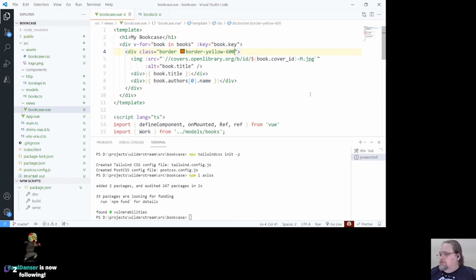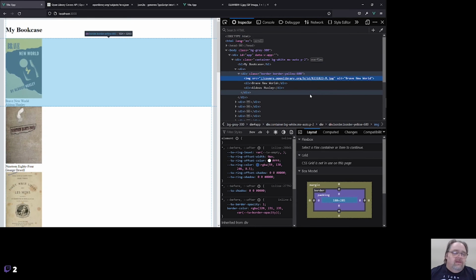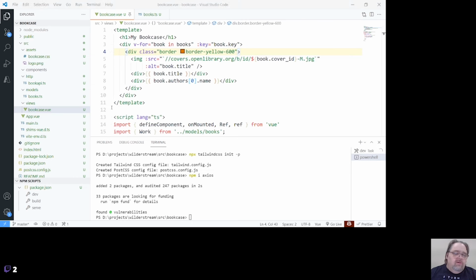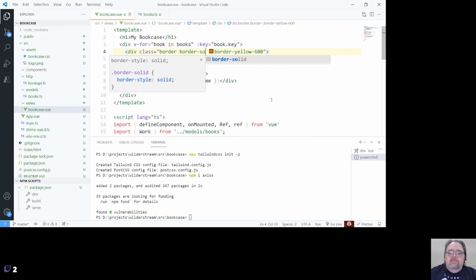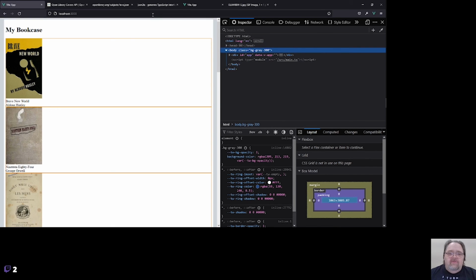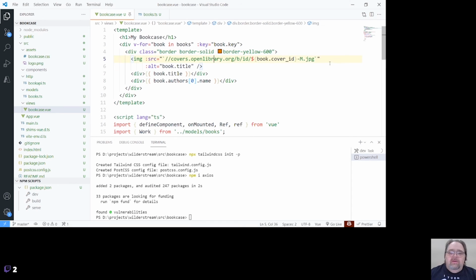I wonder what that sounds like. And if we go back, we can see we might have the borders here now. Nope, not yet. There we go. So we have our ugly borders. They're way, way too big.